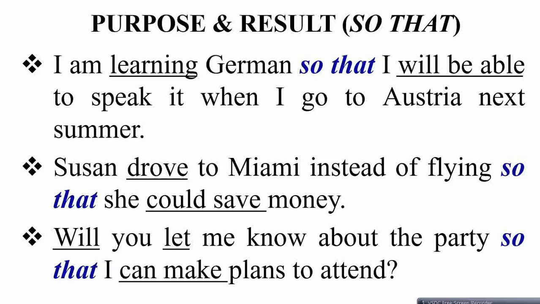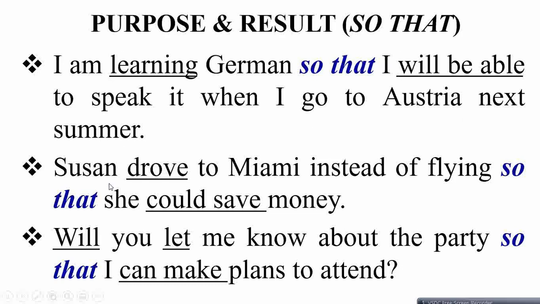Next example is I am learning German so that I will be able to speak it when I go to Austria next summer. So that is a conjunction. I am learning German is the purpose clause, and the rest of the sentence is the result. So that is a clause, is a result clause.